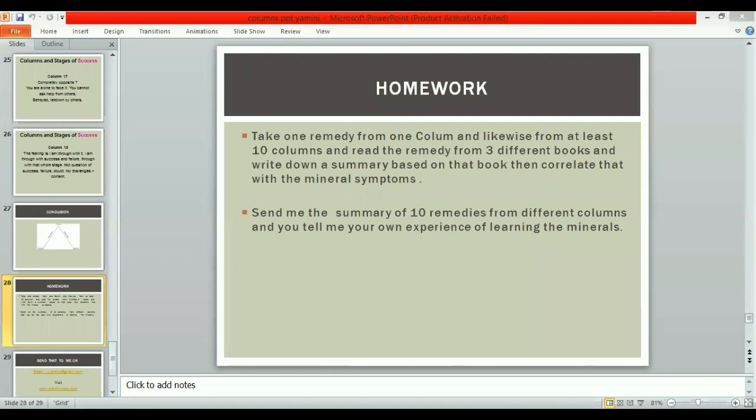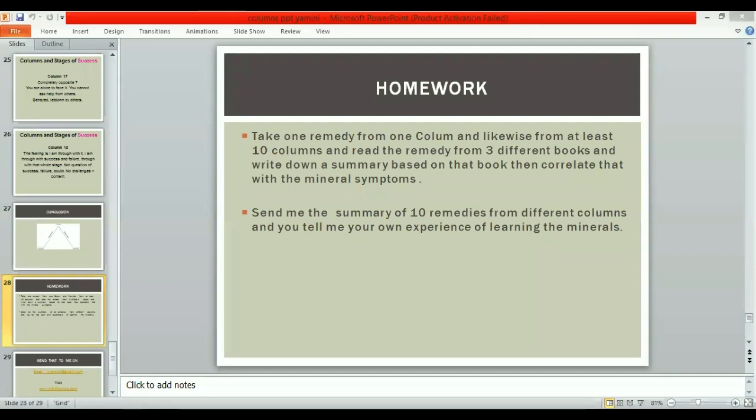Yes. Okay. So, suppose you want to understand column 2. So, this is column 2. Can you see these numbers 1 to 18 on the top? And on the left side, there are also these columns. They are rows. So you just go to this, suppose magnesium. Magnesium belongs to column 2, and row 3. So you have to read magnesium from 3 different books. Say I would read magnesium carb from Allen, from Boric, and from Phatak, like this.